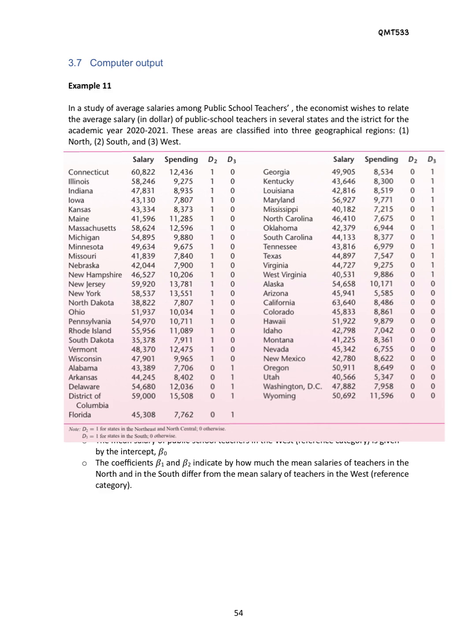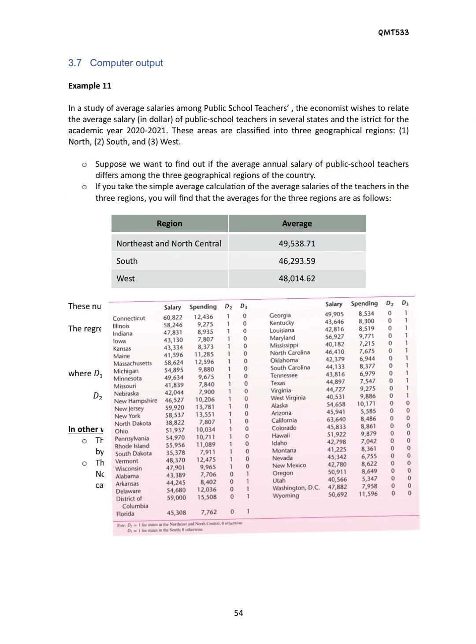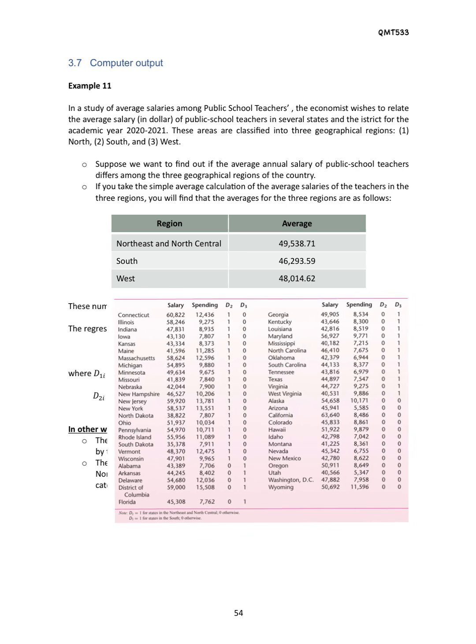Okay, so kalau kita totalkan, contoh untuk kategori 1 which is north, we get the average salary equivalent to 49,538.71. And then for south, we add up the D3, the salary we will get 46,293.59.